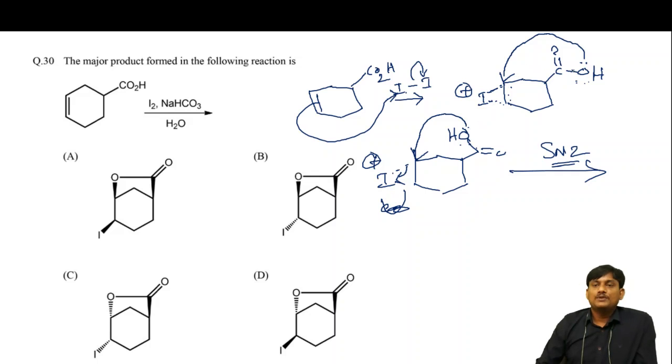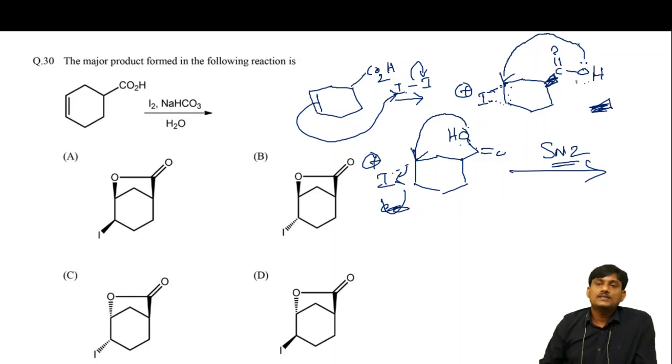We know that in SN2 there is an inversion of configuration. Suppose this COOH group attacks this carbon from above the plane, then this bond will be above the plane. So you will get this, and this I will be below the plane.